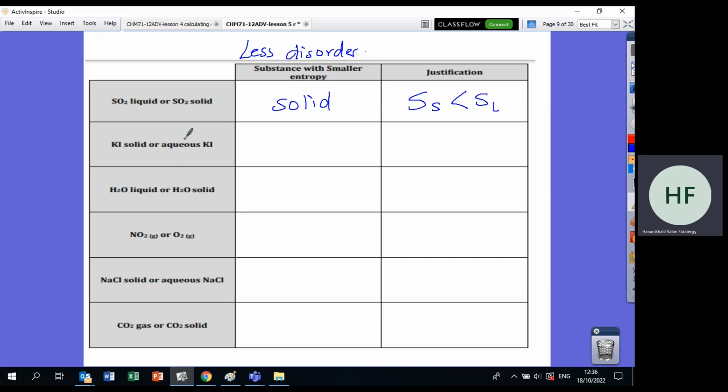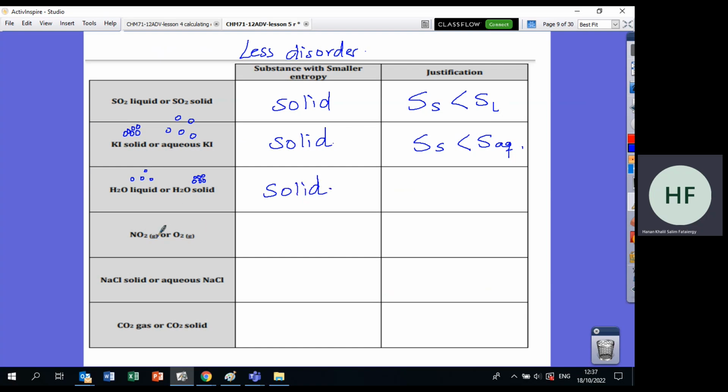Now, KI solid or aqueous? طبعا in solid, the particles are very close to each other. They cannot make randomness. In aqueous, they are separated and swimming in water. So where do you think they will move more? In aqueous. I want to choose the one with less randomness, so this will be the solid, because the entropy of the solid is less than the entropy of the aqueous. Now H2O liquid or solid? طبعا in solid they are very close to each other, they cannot make randomness. In liquid they have spaces, so the solid is less.